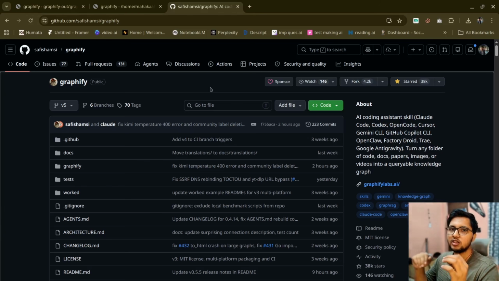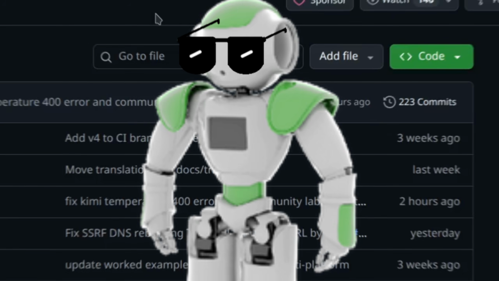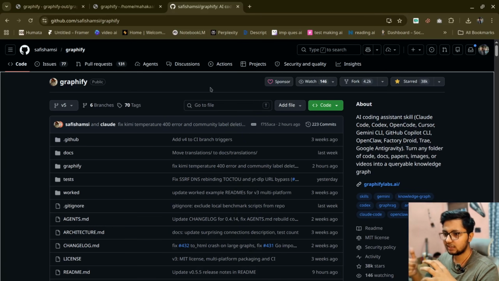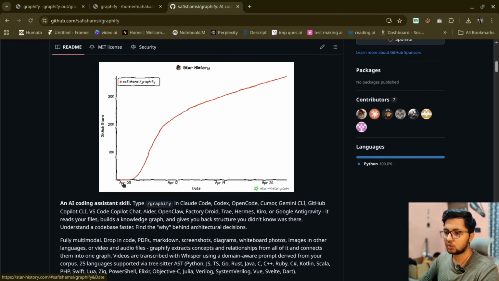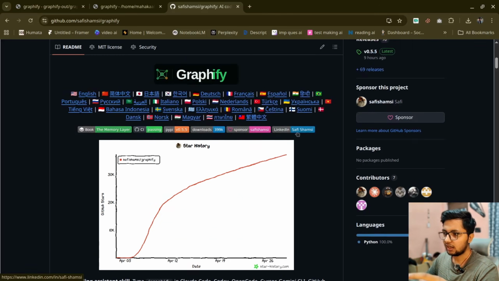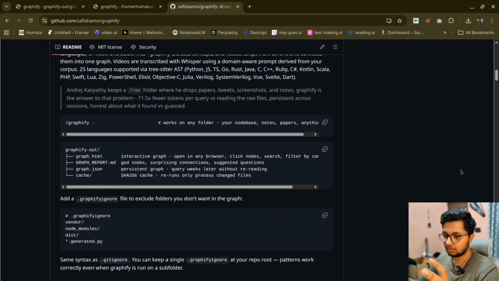So today I'm going to teach you how you can make your AI smart and at the same time make it use fewer tokens so you don't hit the limits. We're going to use this open source repository, Graphify, which has become popular in just over a month. It started on April 5, and today is the 29th, but it has reached 38,000 stars. That means a lot of people are using it.